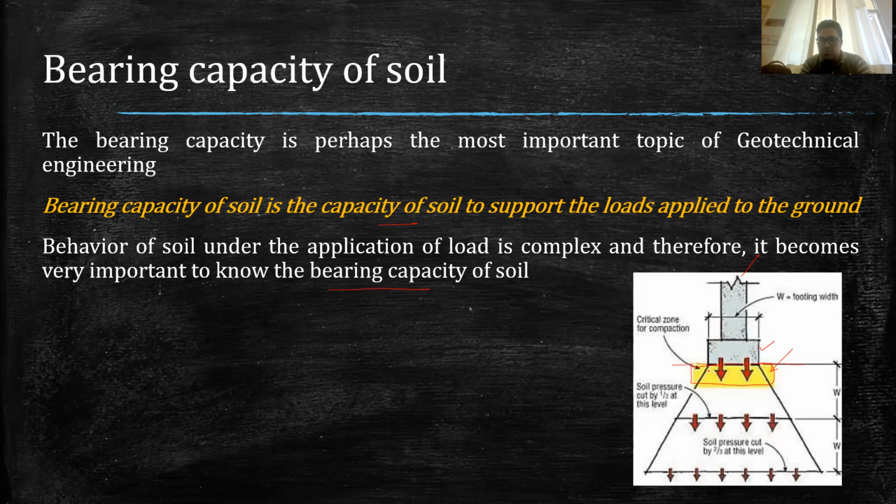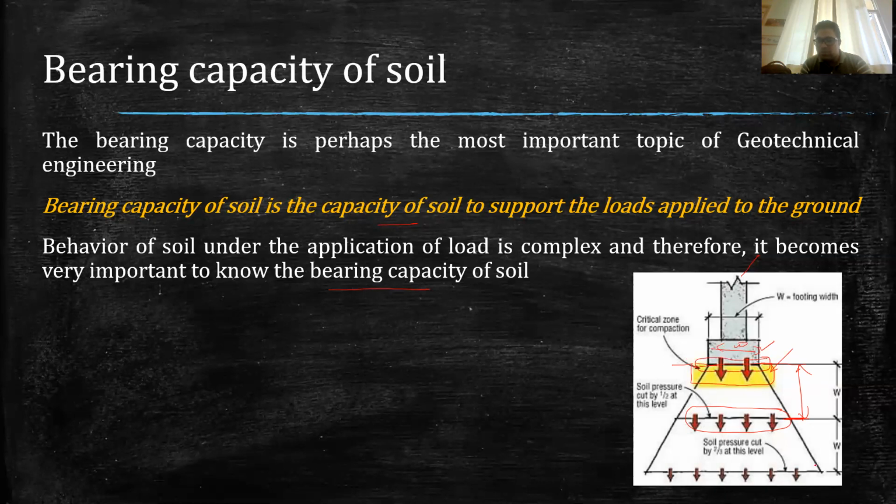As the load disperses at an angle, at a depth W, where W is the width of footing, the pressure on the soil will be about half, while the pressure at the point of contact of the foundation is maximum.